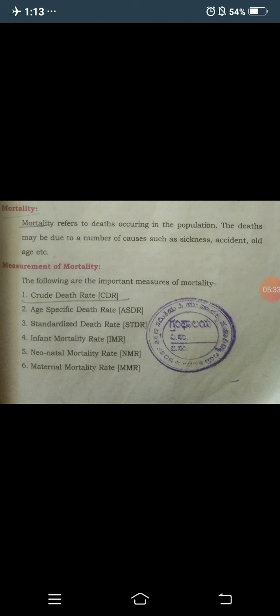But in CDR, the crude death rate, we consider the number of deaths occurring in a year divided by the average population in the year into 1000. It is very similar to the crude birth rate. Concentrate here.